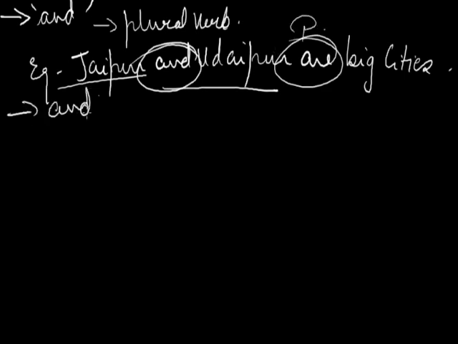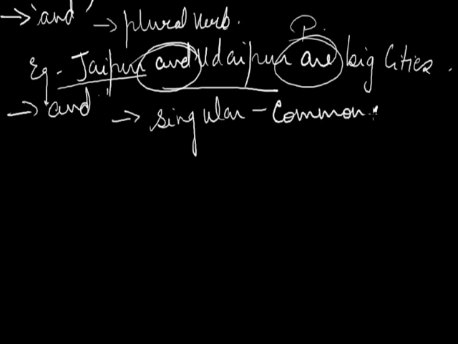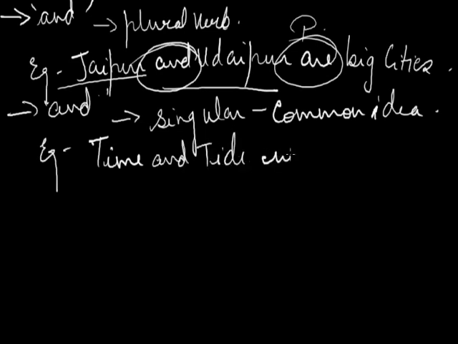And on the other hand, if I am using and, which refers to the same person or thing and gives us the same idea, or a common idea, then the verb will be singular. For example, time and tide waits for no man.